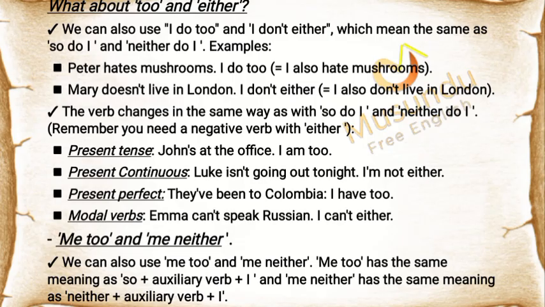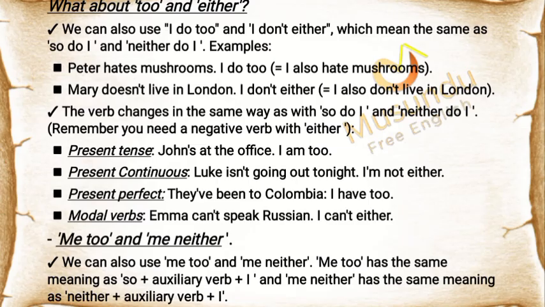I do too, equals I also hate mushrooms. Mary doesn't live in London. I don't either, equals I also don't live in London. The verb changes in the same way as with "so do I" and "neither do I". Remember, you need a negative verb with either.